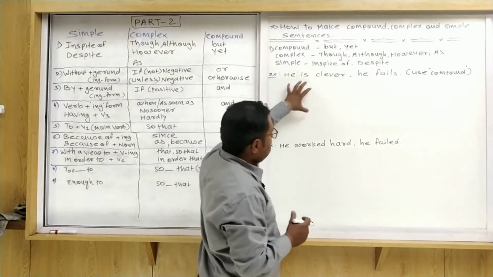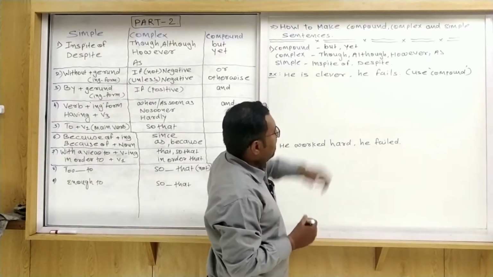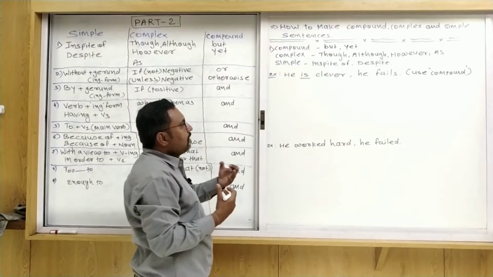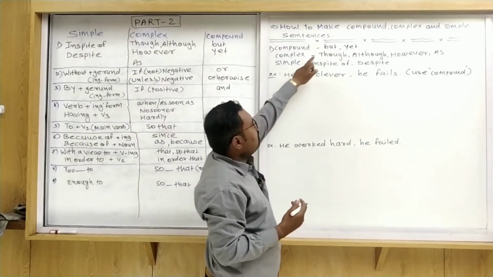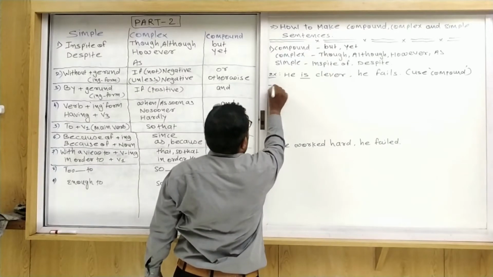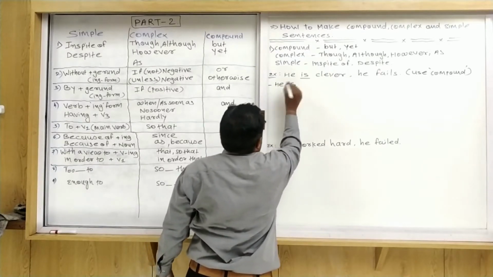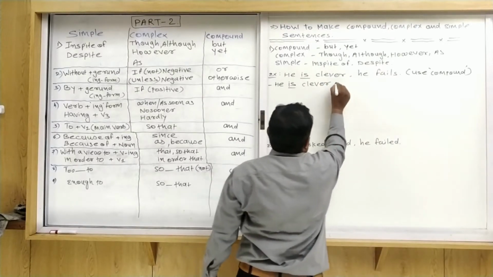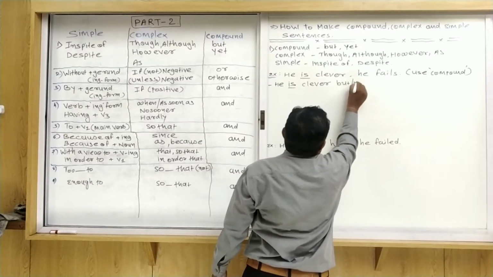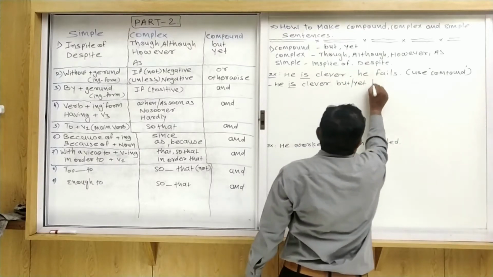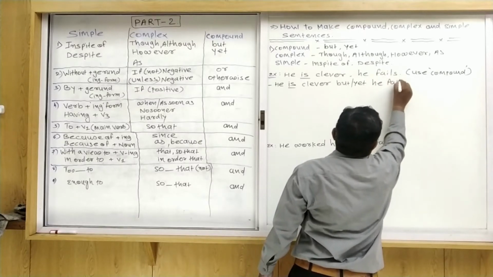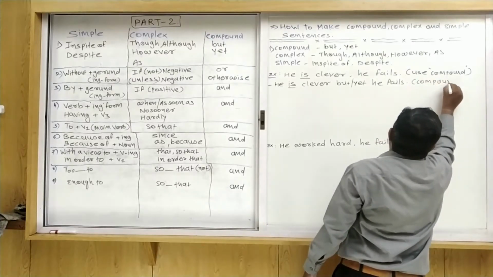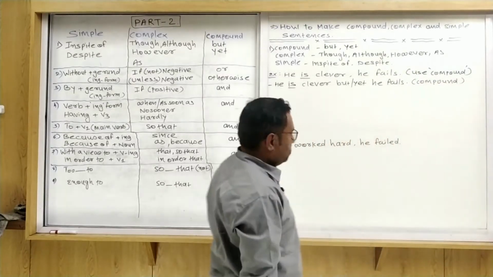Okay, so we learn today how to make the sentence. First of all, this is the basic sentence: he is clever and he fails. Dear friends, you can see that a to be form is given here. So first of all we make a compound sentence. Which word do we use here, but or yet. So the sentence is: he is clever, but, or you can say yet, he fails. This is a compound sentence.